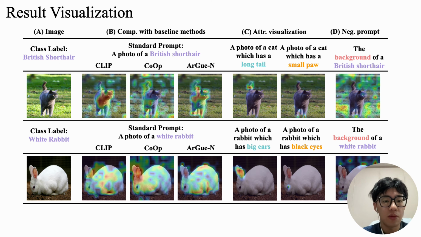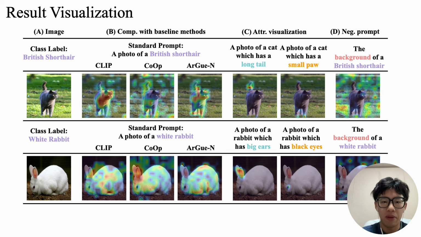Here we also provide several result visualizations, where stage A shows the class label with the original images, such as British shorthair and the red rabbit. In B, we demonstrate the comparison with the baseline methods, where the standard prompt is a photo of British shorthair and a photo of white rabbits.